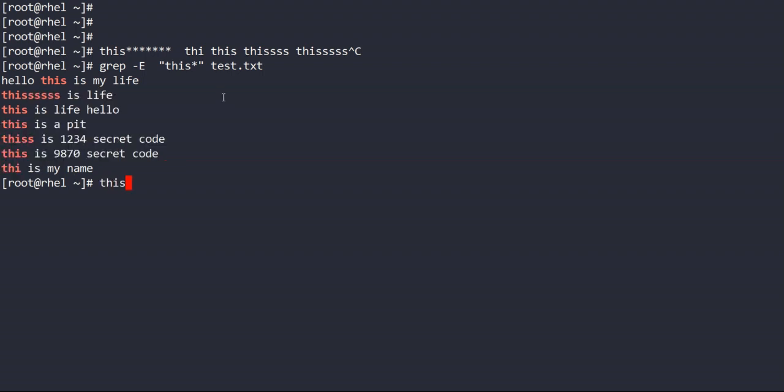Then we have this plus. It means one or more occurrences. It means it will qualify this, this, any number of times. But it will not qualify for THI. Okay, let's see it.